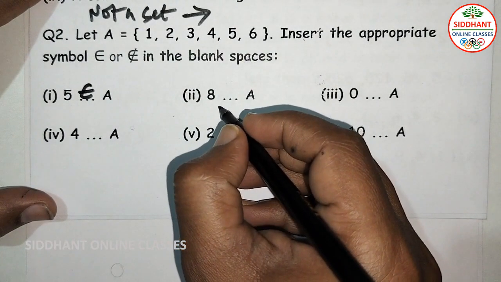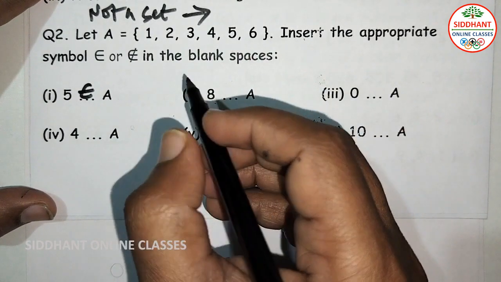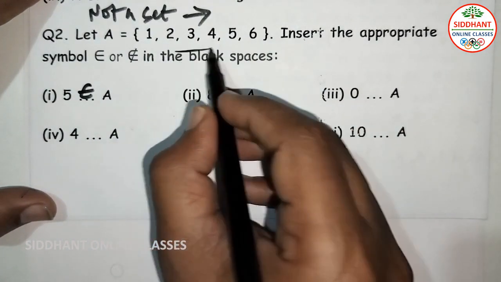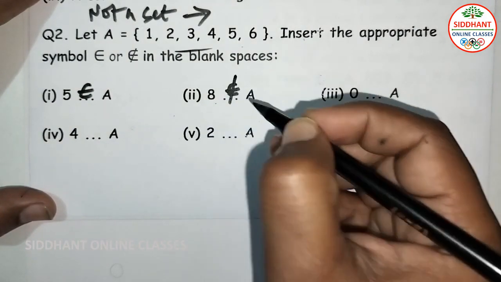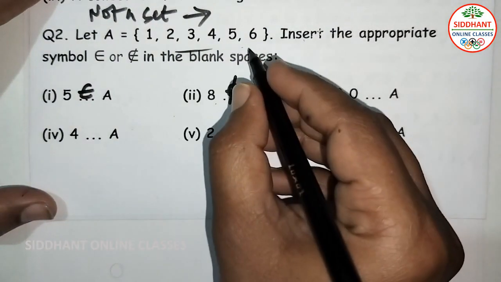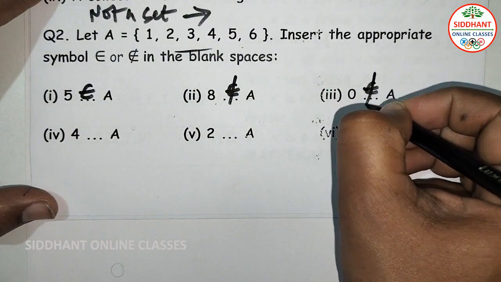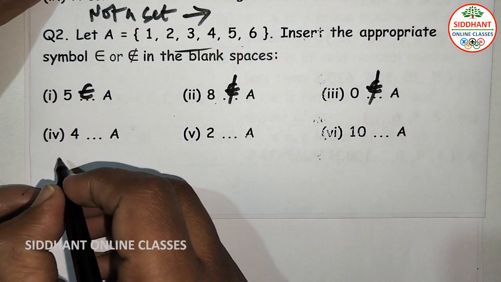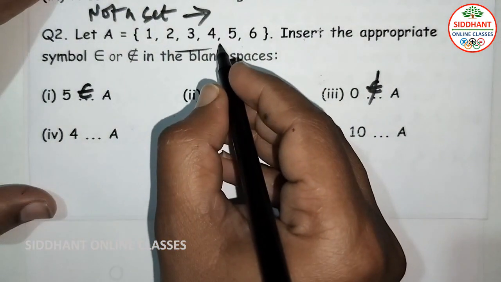Second one, 8. Does it belong to A or not? When you look in the set, there is no number 8 here. So we can say that it doesn't belong. Third one, 0. So 0 is also not there in set A here. So that's why we can say it doesn't belong. Fourth one, 4. So 4 is there in the set A here.